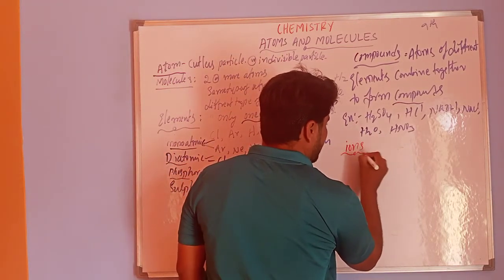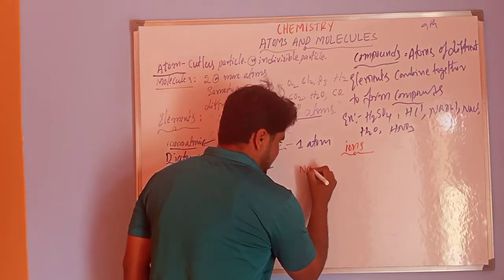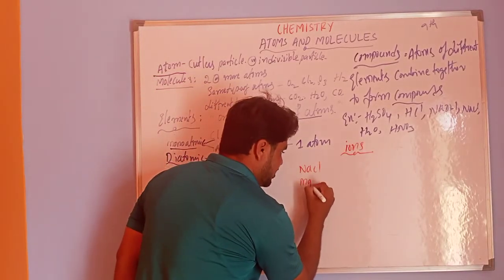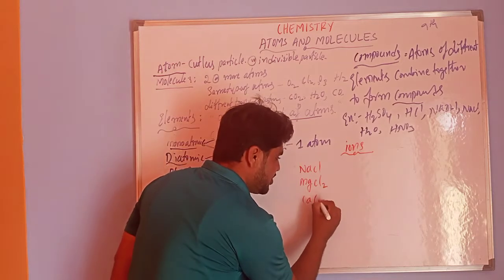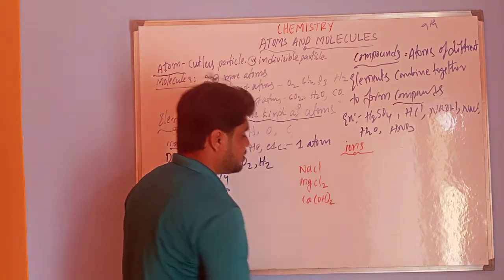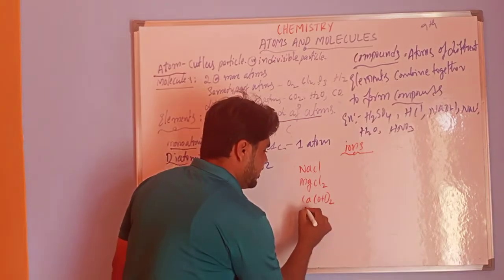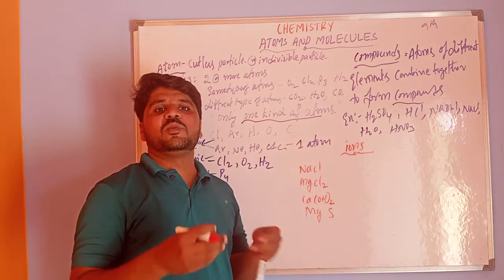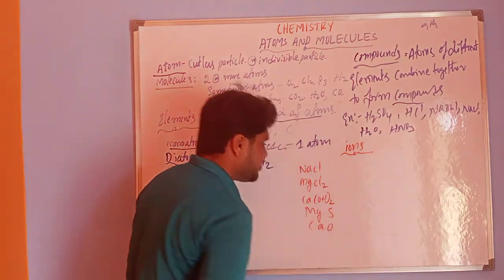Ions. So for example, I am taking NaCl and MgCl2, Ca(OH)2, and MgS, and one more thing, calcium oxide, CaO.